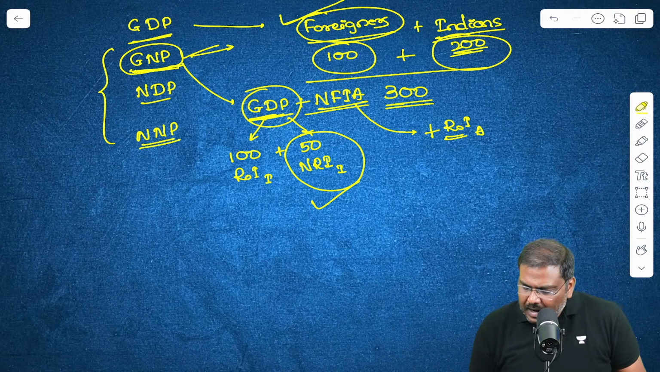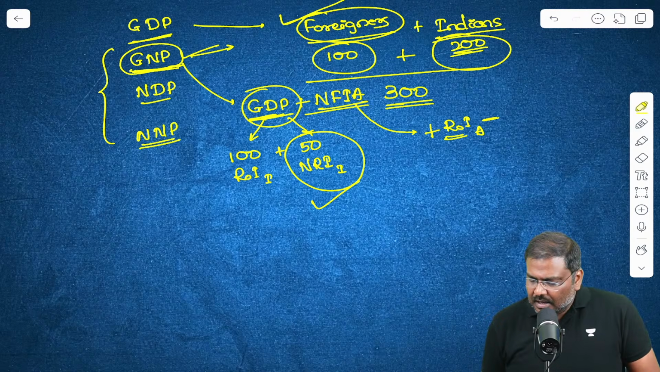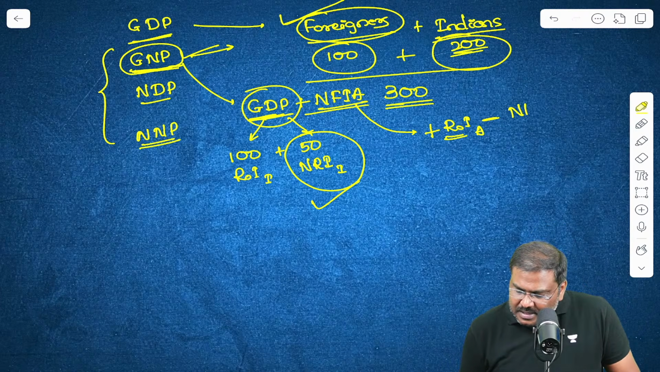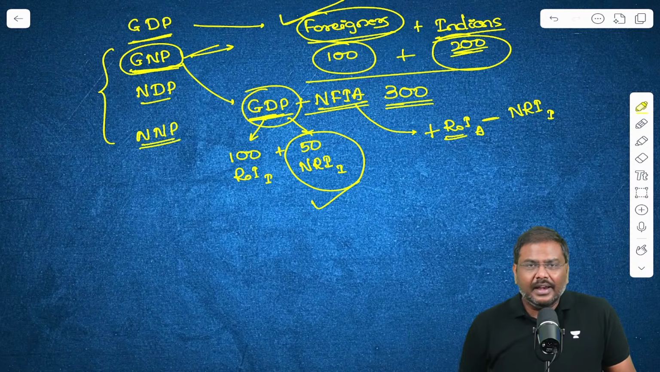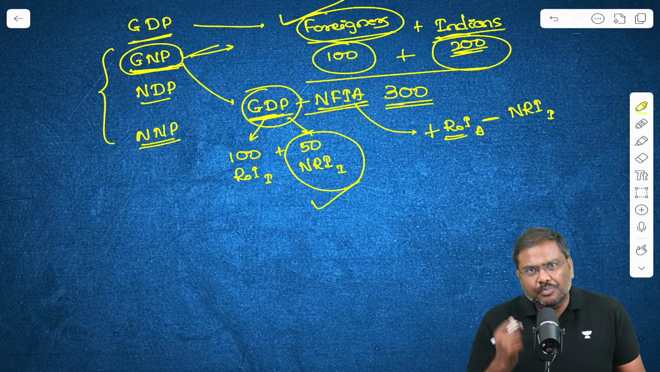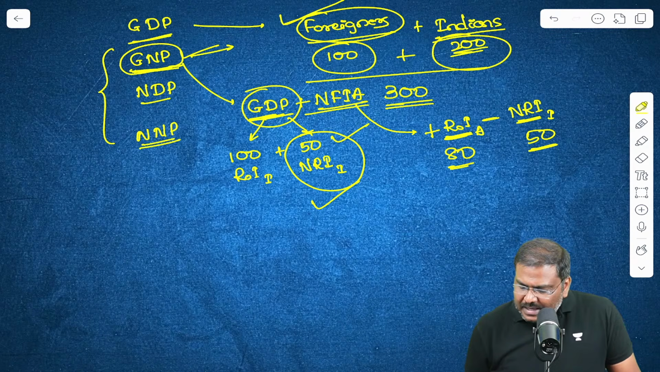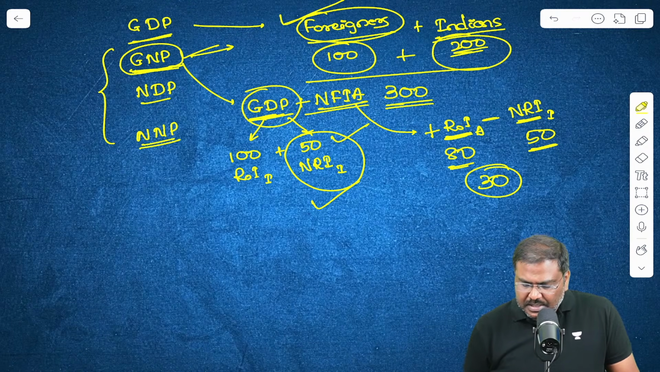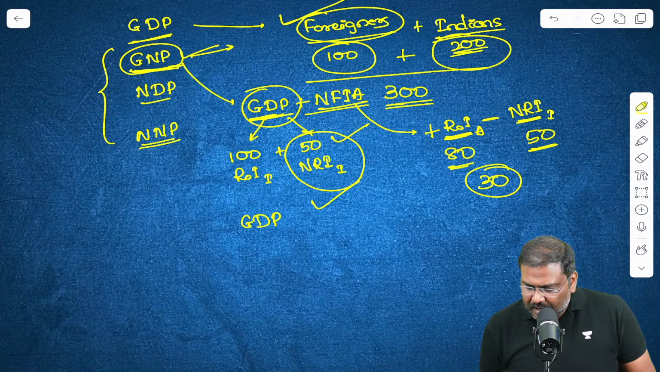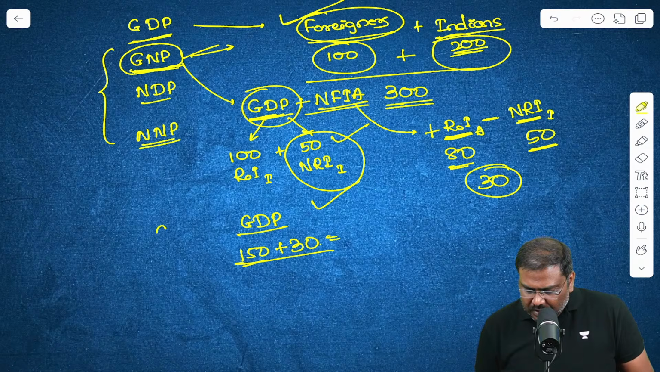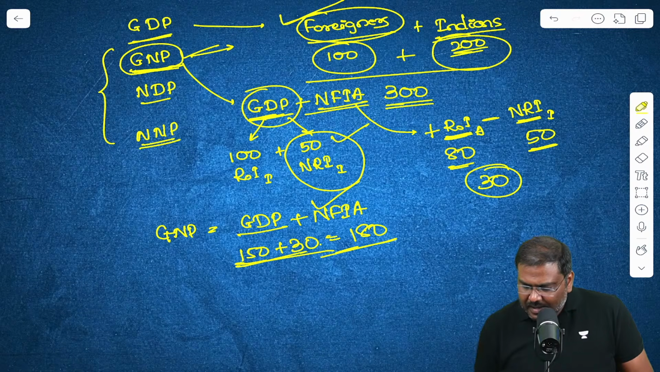I will add that, and I will subtract the income of the non-resident who has worked in India and generated income. Let's assume this is 80 rupees, and this I've already calculated is 50 rupees. So 80 minus 50 will be 30 rupees. So the GNP calculation will be done like this: GDP, that is 150 rupees, plus 30, so 180 rupees.